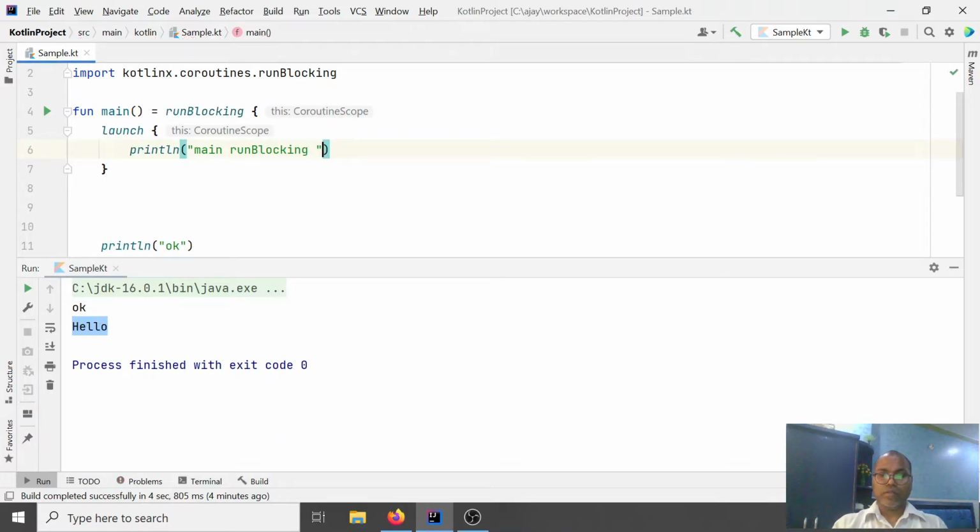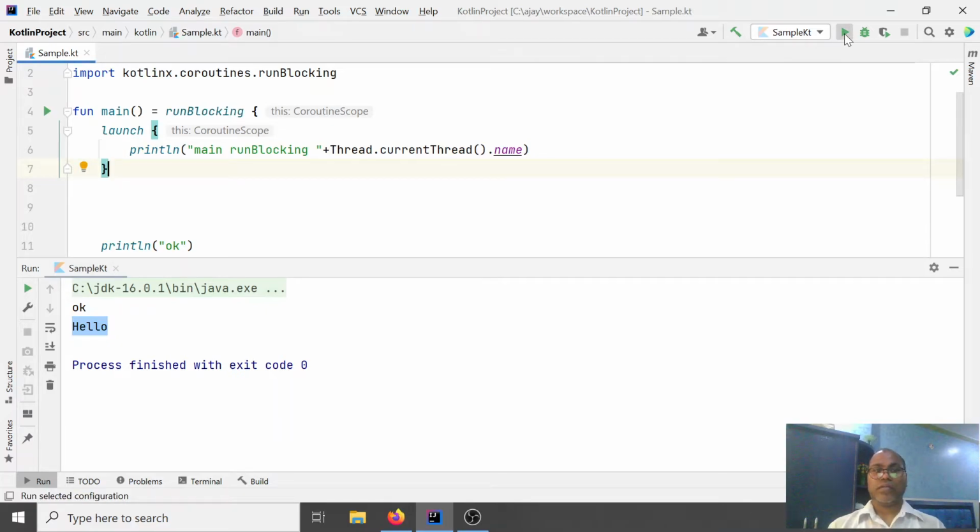You have the option to specify the current thread name. So if you run it, which thread will it run on? Yes, you are getting the default main thread.